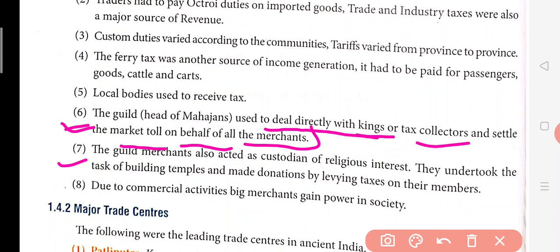The guild merchants also acted as custodians of religious interests. They undertook the task of building temples and made donations by levying taxes on their members. Now these merchants were like custodians of religious interests. They were also devoted towards religion, and if a temple was to be built, donations would definitely be made, and these donations were made by levying taxes on their members. So the members of the corporation would be paying taxes for the construction of the temple as well.